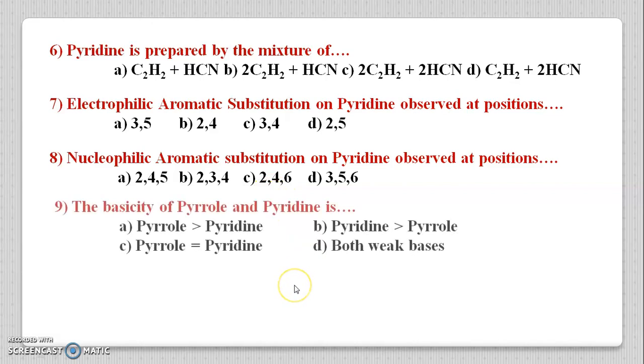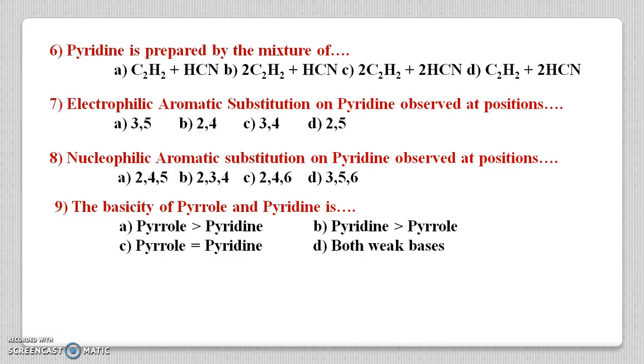Next question. The basicity of pyrrole and pyridine is: A pyrrole is greater than pyridine, B pyridine is greater than pyrrole, C pyrrole equals pyridine, and D both are weak bases. In this, we have to know the structure of pyrrole and pyridine. Pyrrole is a 5-membered ring and pyridine is a 6-membered ring.